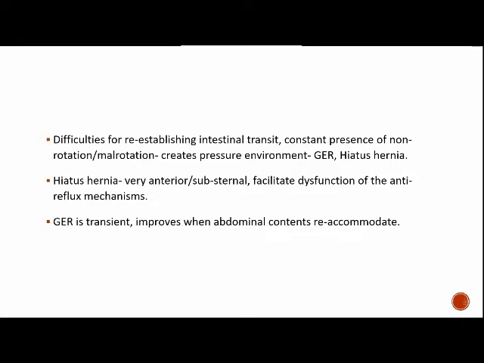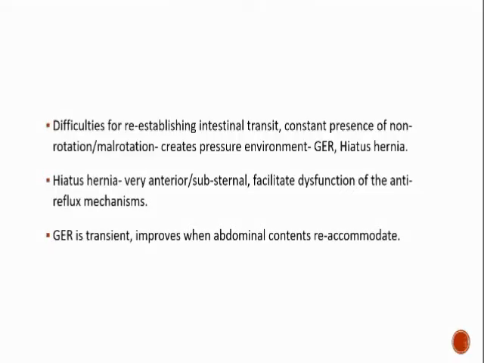The difficulties in re-establishing intestinal transit and the constant presence of non-rotation or malrotation create a pressure environment in the intra-abdominal area, which causes GE reflux and hiatus hernia. The hiatus hernia is usually located very anteriorly or in the substernal region, which facilitates dysfunction of the anti-reflex mechanisms. The GER is transient in anterior abdominal wall defects, and improves when the intra-abdominal contents reaccommodate.